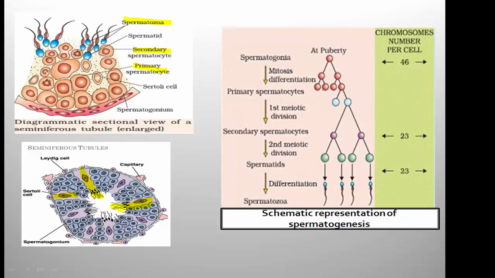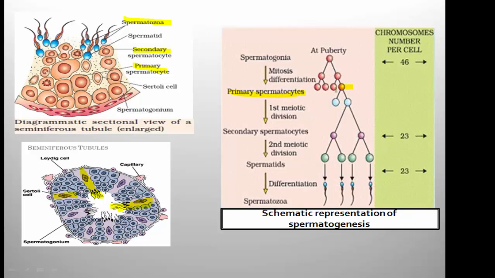So here the 4 spermatogonial cells are produced, but 3 of them are not entering into the process. Only one enters into the process, and this single cell which is entering into the next process is called the primary spermatocyte.